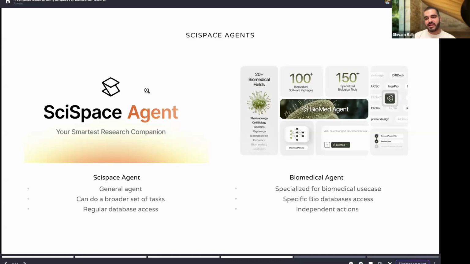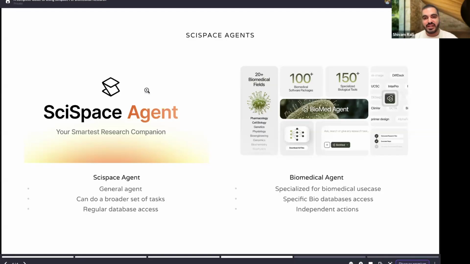The reason we built the biomedical agent is that we realized a couple of months ago that biomed is something we were lacking in from a general agent perspective. While we do have biomedical papers in our SciSpace corpus, we were not able to fetch those papers in the right manner in the agent to give you a good result. That is what set us on this journey of building a biomedical agent. At this point, we have built around 150 special tools that you can use, which I'll dive deep into a bit, and some software packages that are only relevant to this agent.